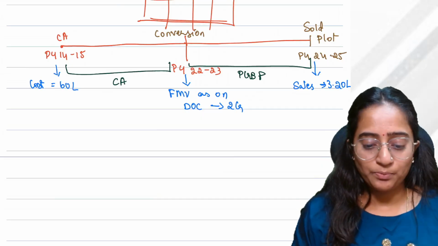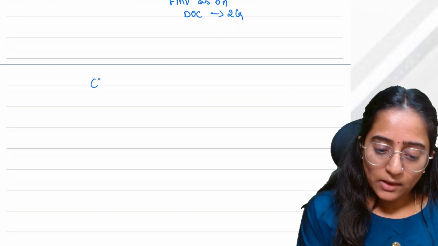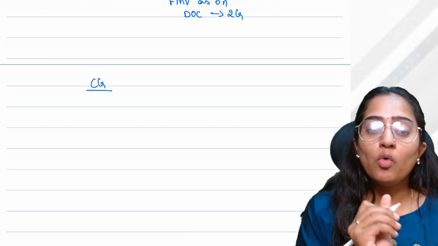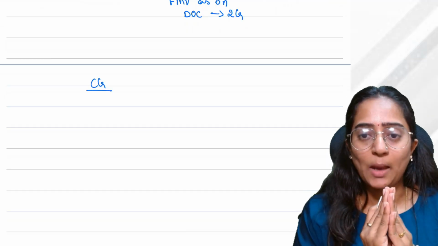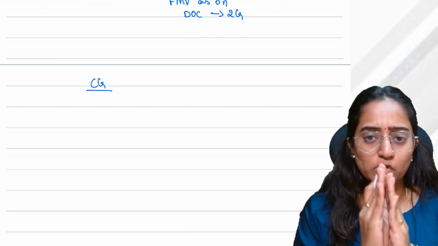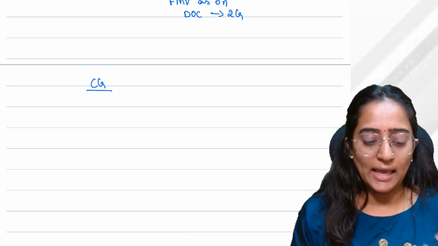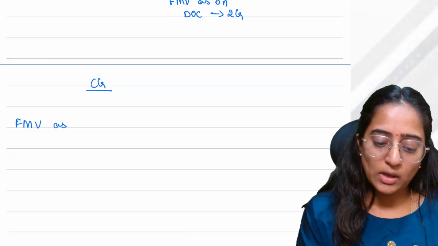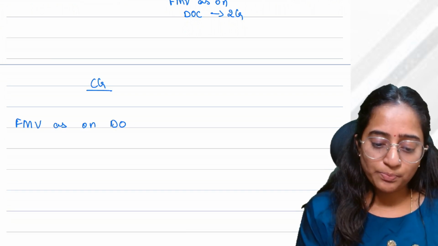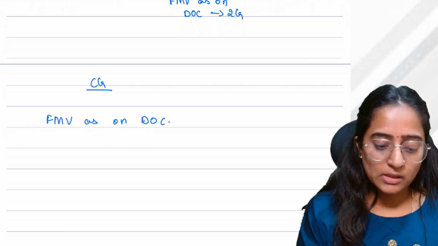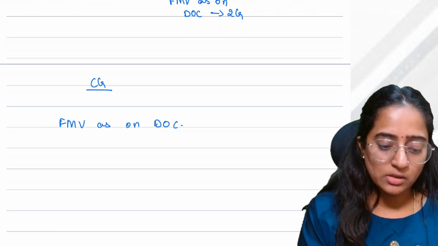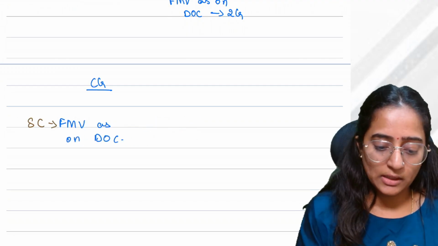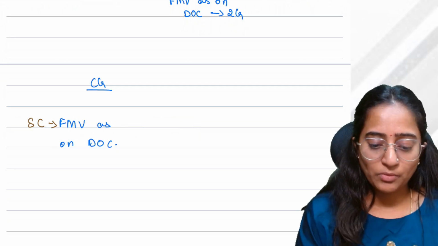Now think, suppose there was no conversion, how would you have calculated the capital gain? I'm ignoring the indexation part here for simplicity. You would have taken the fair market value as the date of conversion as your sale consideration.